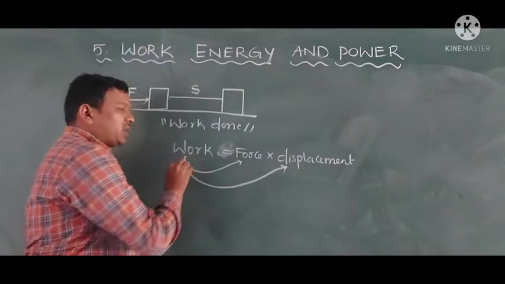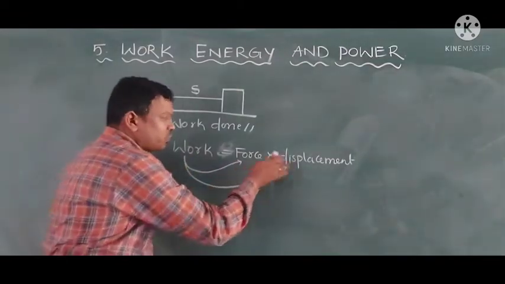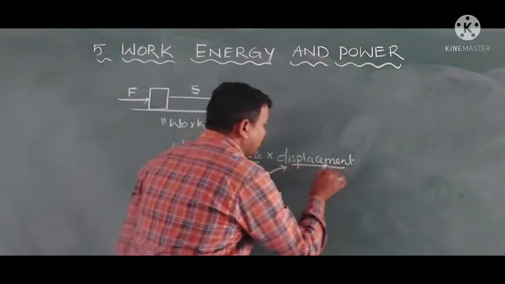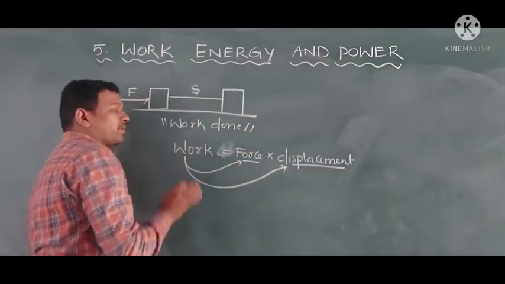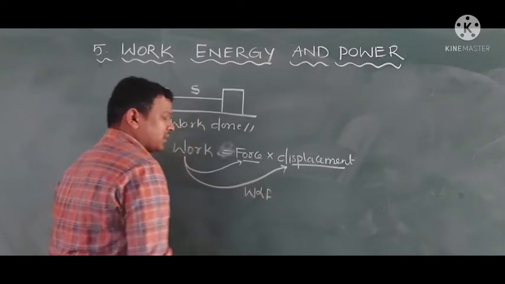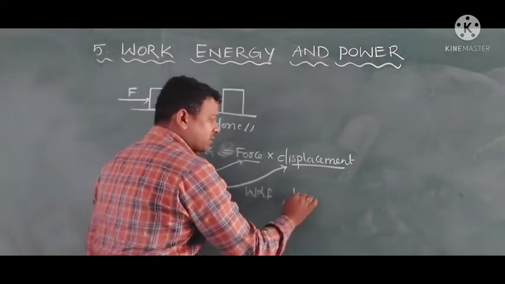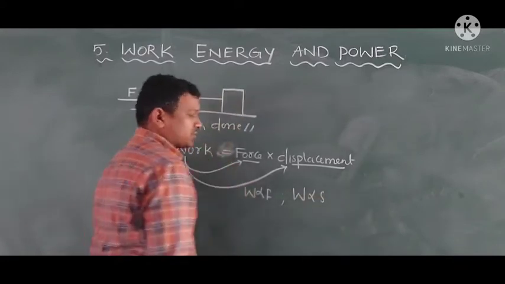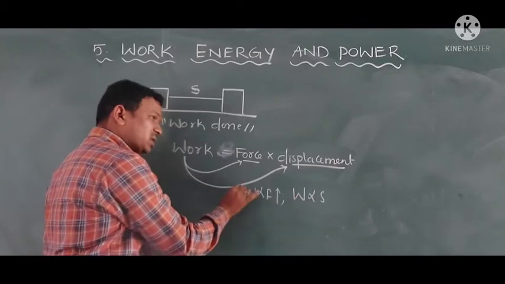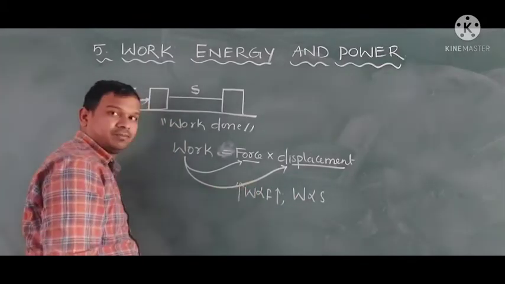These are the two factors which have an effect on the work. Work is proportional to the force and work is proportional to the displacement also. If you apply more force, we can say more work is done.